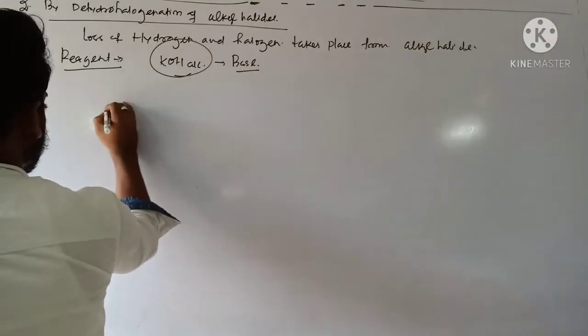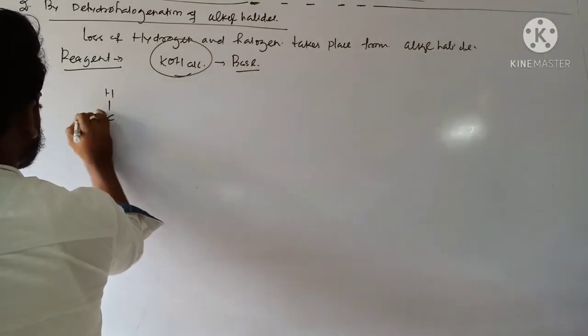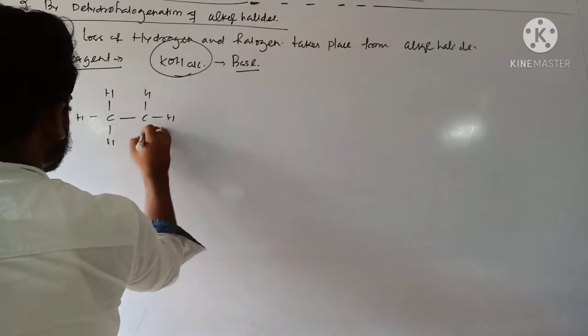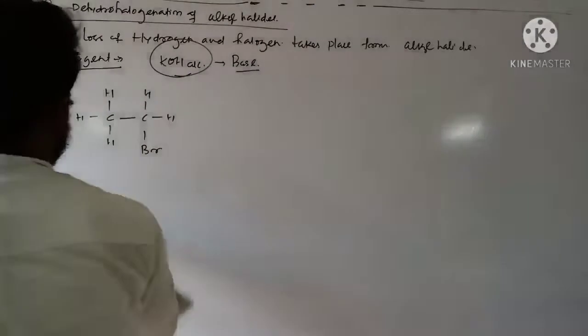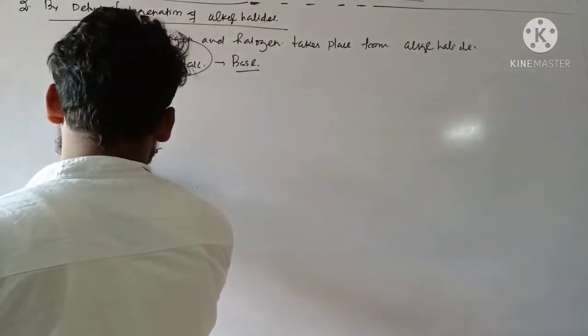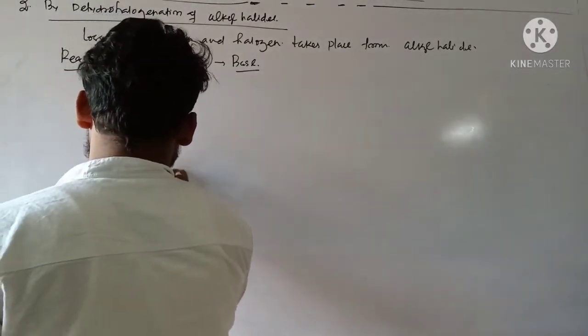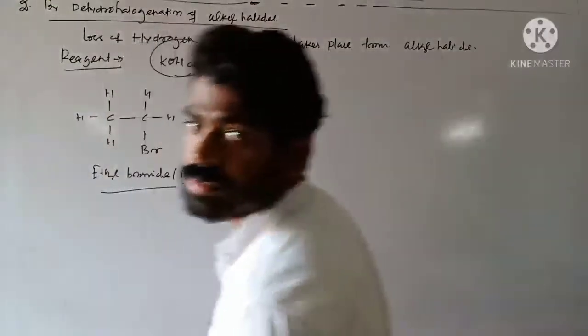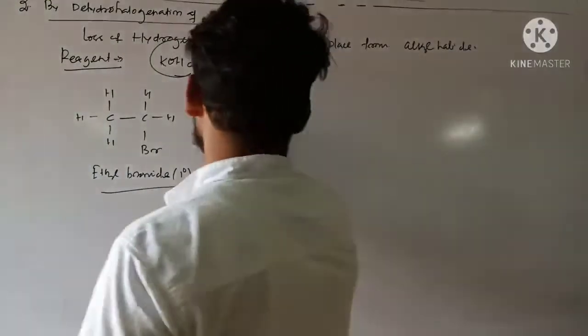Suppose I am considering ethyl bromide, let's say. See, this one is ethyl bromide, primary ethyl bromide, primary alkyl halide I am considering over here, you see,